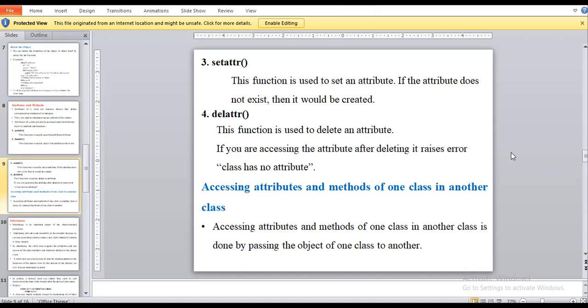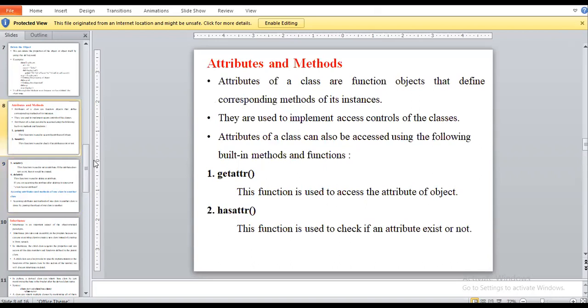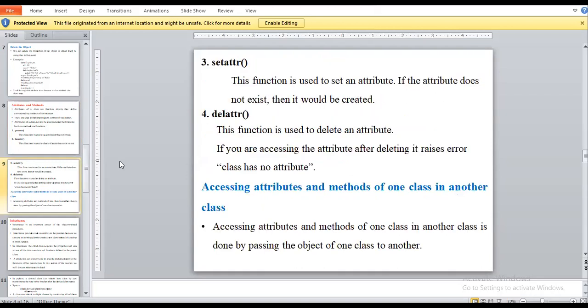Okay, so any doubt with respect to attributes and methods? You have to perform these four built-in functions in the same program in which we are creating the class of animal.